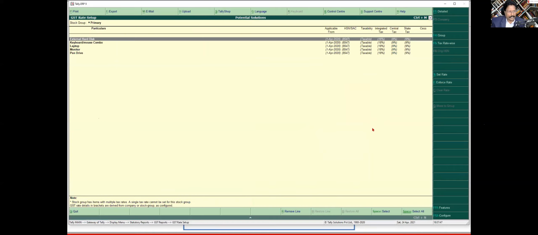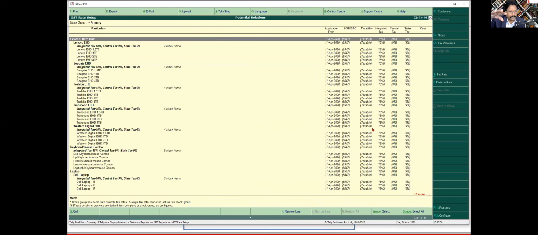So you come here, and earlier I showed you nothing was there. Now I'm going to press Alt F1, and you see automatically Tally has inherited the rate of GST, the HSN code or SAC for all my 150 stock items. This is what I was telling you, that you really don't have to worry about going and configuring each and every item individually, unless it is a different rate or different HSN. It is so simple and easy.